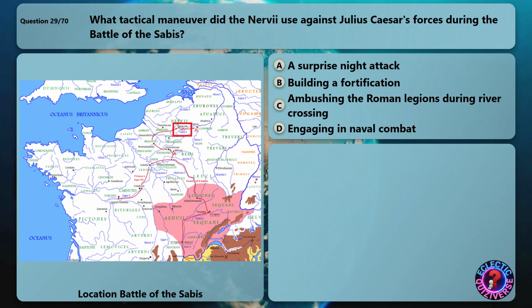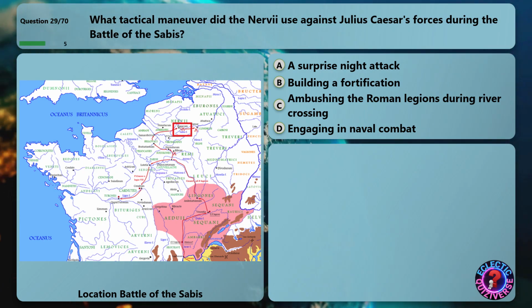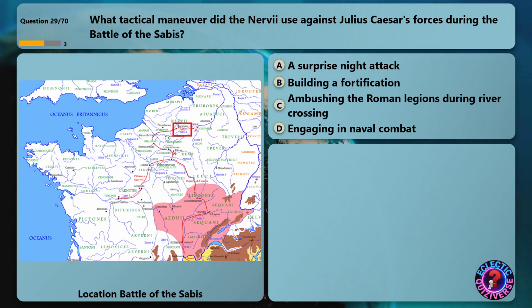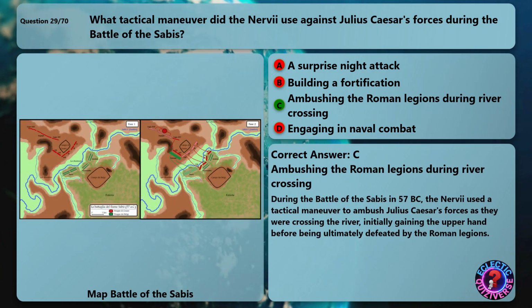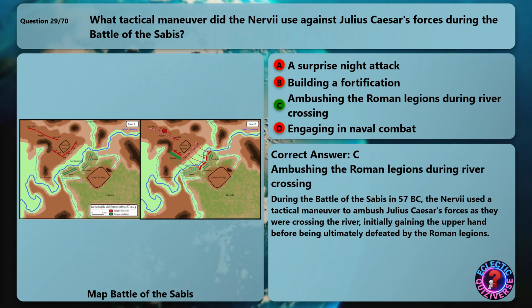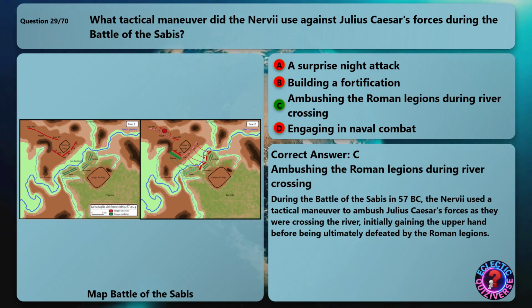What tactical maneuver did the Nervii use against Julius Caesar's forces during the Battle of the Sabis? The correct answer is ambushing the Roman legions during river crossing. During the Battle of the Sabis in 57 BC, the Nervii used a tactical maneuver to ambush Julius Caesar's forces as they were crossing the river, initially gaining the upper hand before being ultimately defeated by the Roman legions.